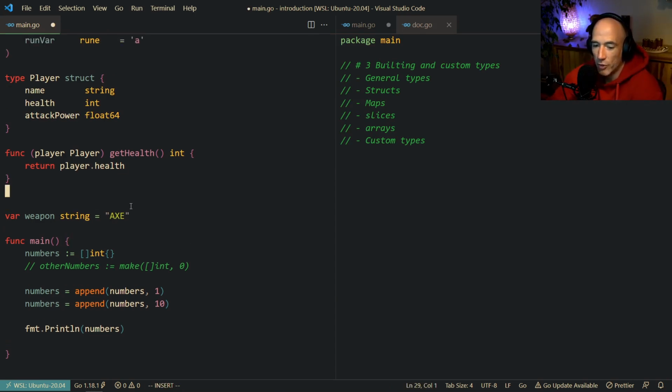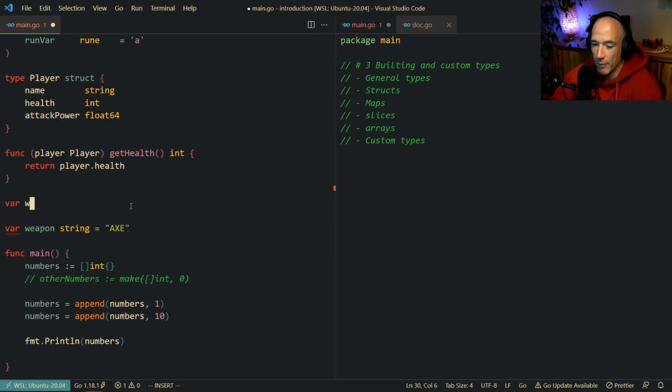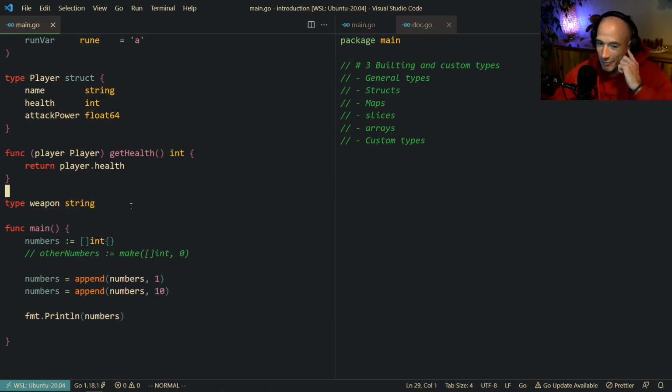So we could do something like this: type weapon string. Gonna delete this. What does that mean? Exactly how it is. You're telling the compiler, hey, I have a type that is called weapon, and that's going to be a string.